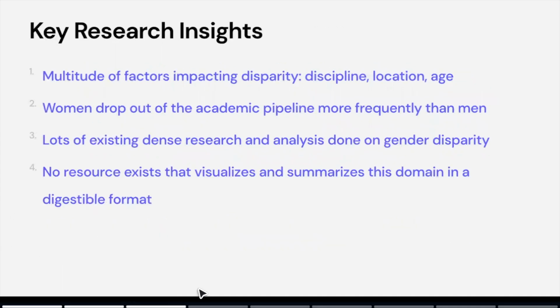Some key research insights. We found that a multitude of factors impact disparity, including CS discipline, geographical location, and age of the publisher. Women drop out of the academic pipeline more frequently than men do. There's a lot of existing research and analysis done on the gender disparity, but no resource exists that visualizes and summarizes this domain in a digestible format.